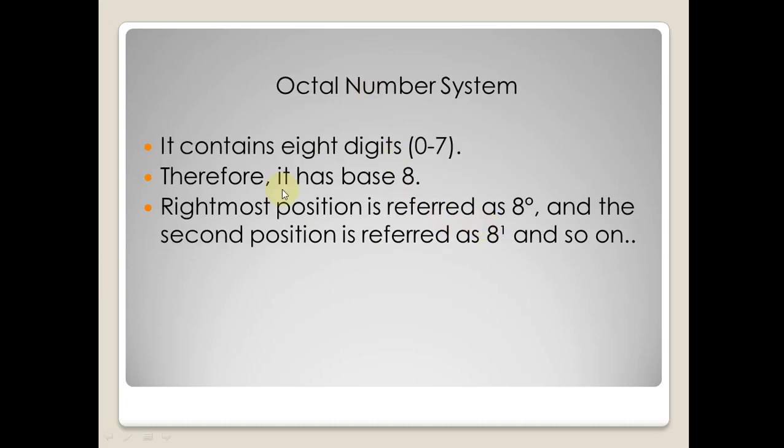Next is the octal number system. What is the octal number system? It contains 8 digits. What digits? 0, 1, 2, 3, 4, 5, 6, 7. तो ये डिजिट कितनी हो गई, 8. Therefore it has base 8. इसका 8 कैसे हो गया? Because we included 0 also. The rightmost position is referred to as 8 to the power 0. वहाँ पर क्या था आपका बाइनरी नंबर सिस्टम में, 2 to the power 0, and here 8 to the power 0 is equal to 1, and the second position is referred to as 8 to the power 1, and so on up to the number. Okay.